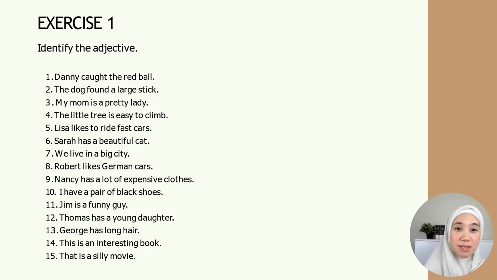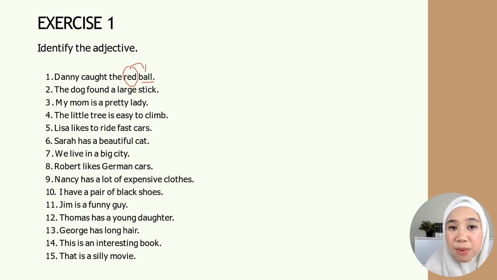Now let's try to do this exercise together. Let's try to identify the adjective. Jom kita cari adjective together. Danny caught the red ball. So if you find it hard to find the adjective, first just look for the noun. Because remember, adjective describes and modifies a noun. So we look for the noun in the sentence here, and then we find the word that describes it. So the noun here is ball. So the word red here is the adjective because it is describing the ball.